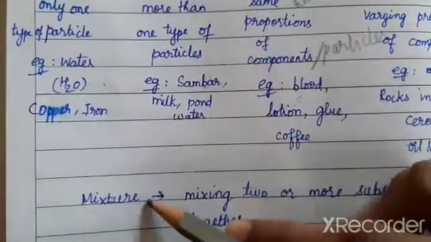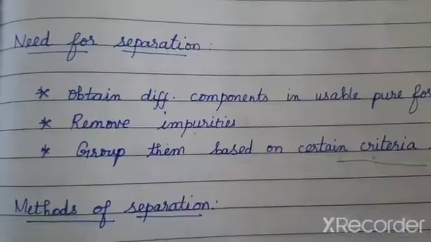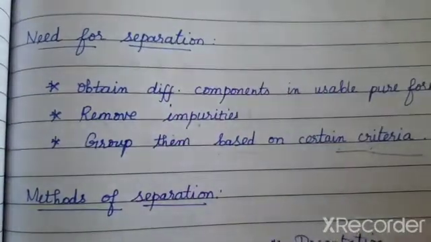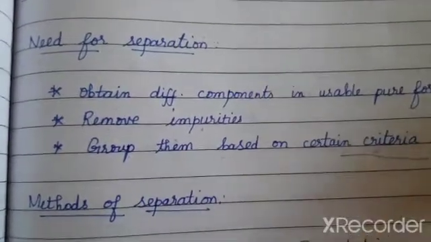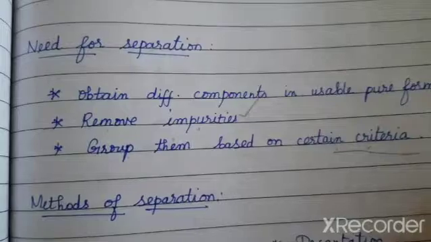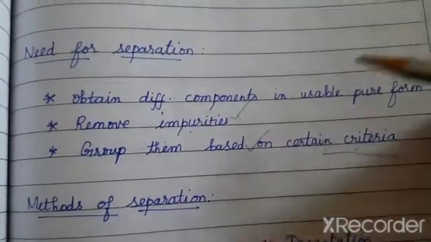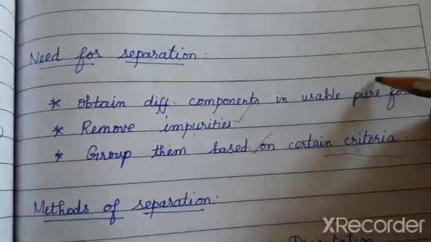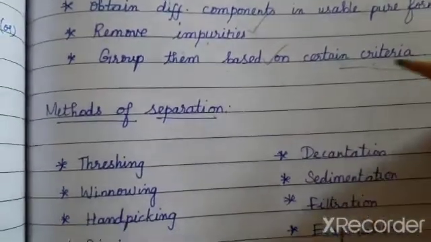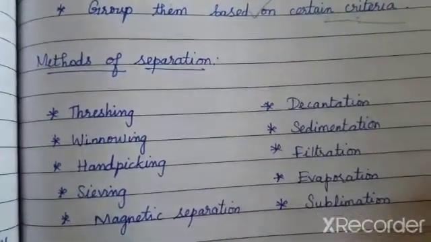Then, what does the mixture mean? Mixing two or more substances. Also, we saw the need for separation. So, what is the need for separation? Why should we separate the materials? To remove the impurities from them, to group them based on certain criteria, and to obtain the components in the pure form. Okay. So, to separate them, what are the methods followed?